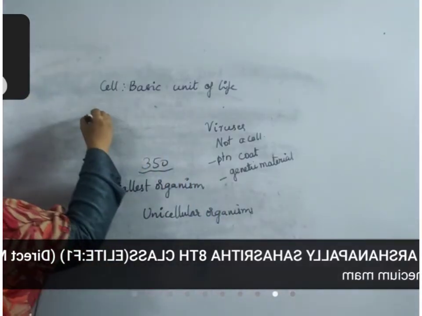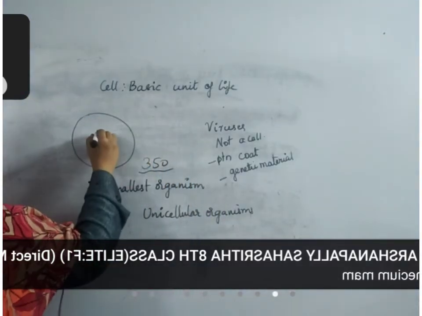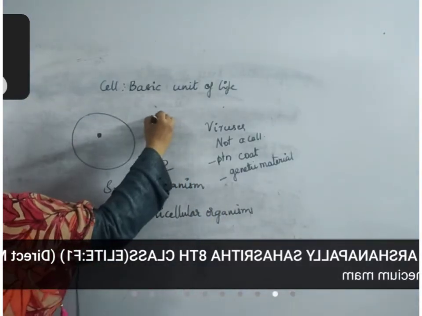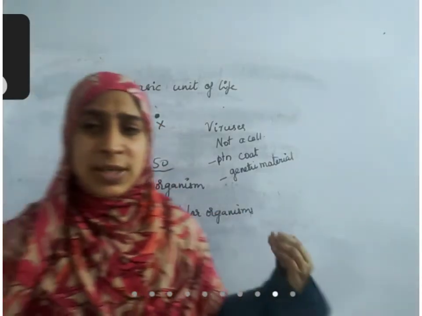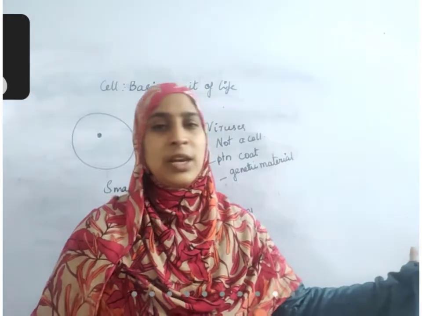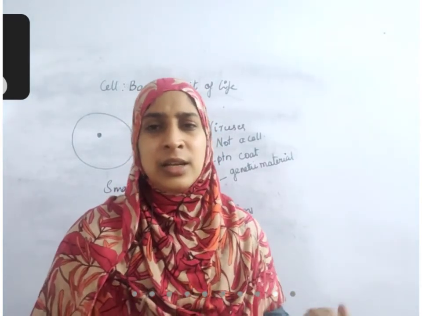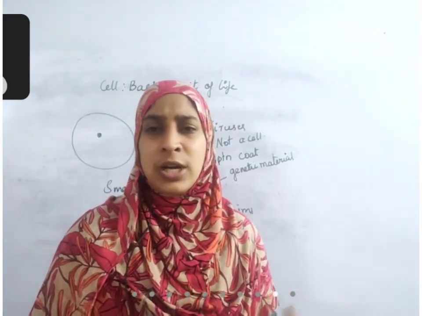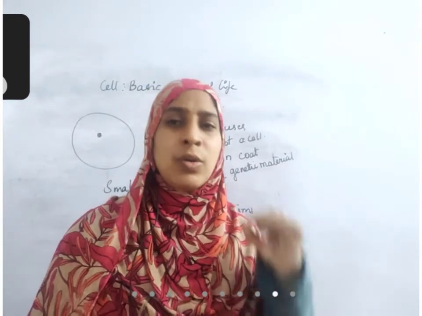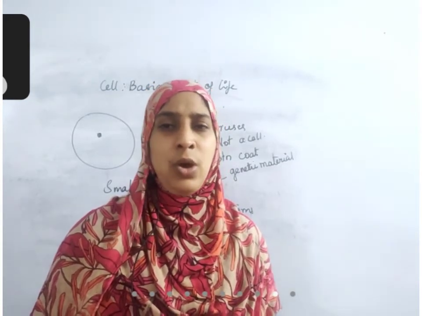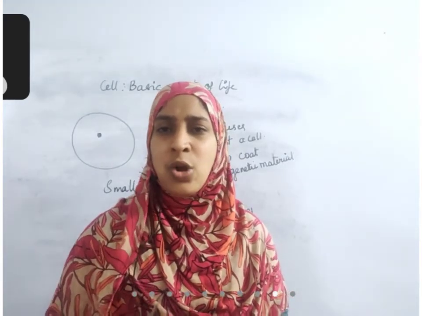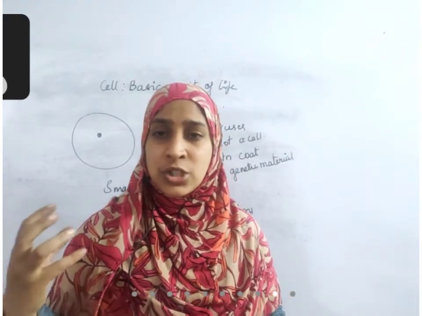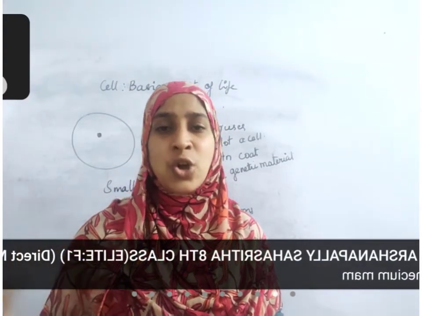Okay. If it is present in any living organism, virus is active. If it is present outside the living organism, it is inactive. It's just a particle. There are so many viruses in the air, in the water, they are just non-living particles. Once it enters our body, then only it turns to be a living organism. As long as it is outside in any environment, it is not living. Why? That structural organization called cell is not present.